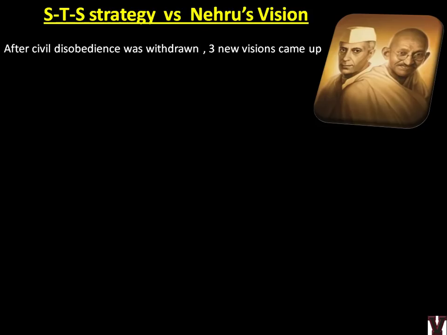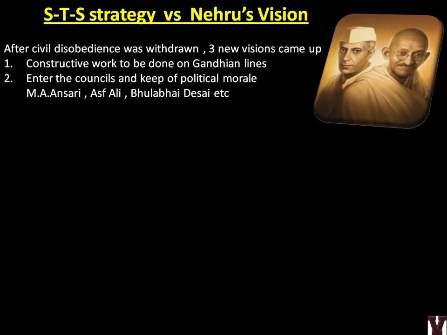First one is, if you remember the Swarajists and No-Changers of that time, where moderates got split. Swarajists were telling we'll do council entry, we'll enter the councils and do the sessions. But other No-Changers told we will do constructive work from outside. Similarly, after civil disobedience, there were splits, visions, schools of thought. Constructive work to be done on Gandhian lines, enter the councils and keep off political morale. That is M.A. Ansari, Asaf Ali, Bhulabhai Desai. He is very important because Desai will come again in the next chapter.